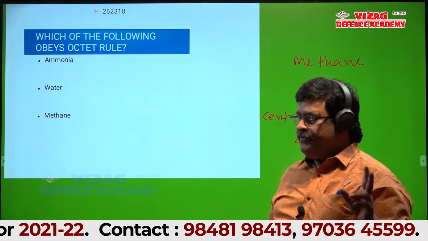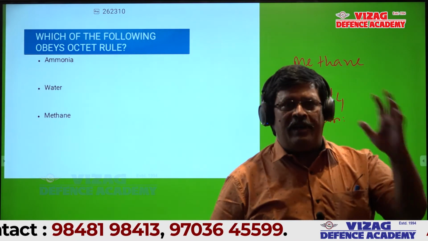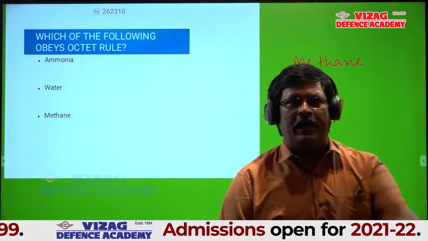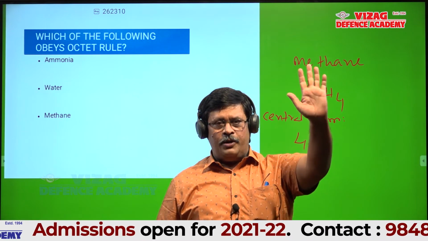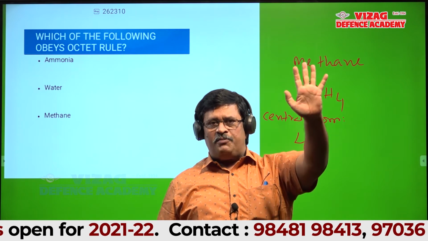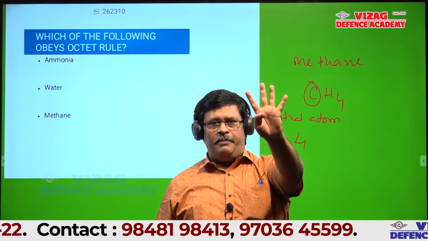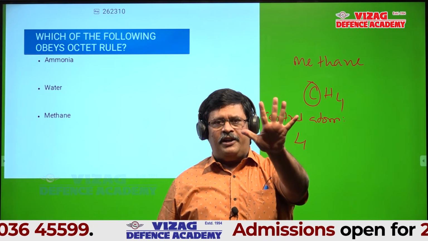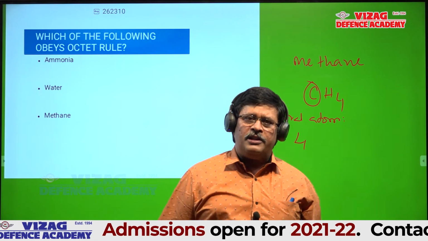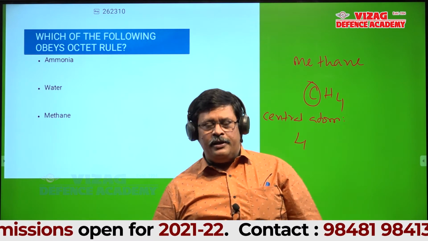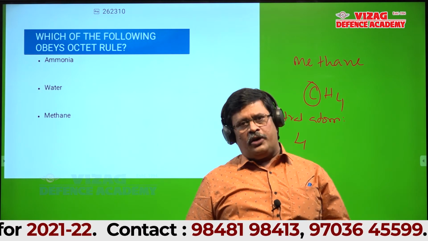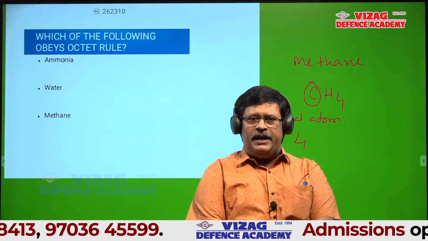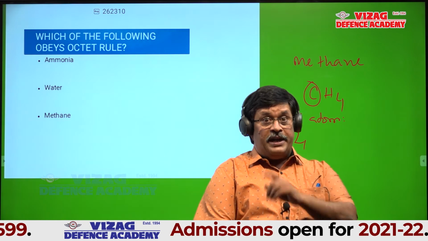Remember, students. The number of electrons in the valency shell of the central atom is the number of electrons contributed by the central atom. If the central atom has 4 electrons in the valency shell, it contributes 4 electrons. If the central atom has 5 electrons in the valency shell, it contributes 5 electrons. The number of electrons in the valency shell is nothing but the group number. So if you know the group number, it's okay. Otherwise, you know the electronic configuration. See how many electrons are there in the valency shell of that element. That is only for the central atom.